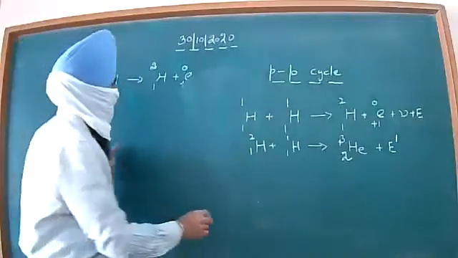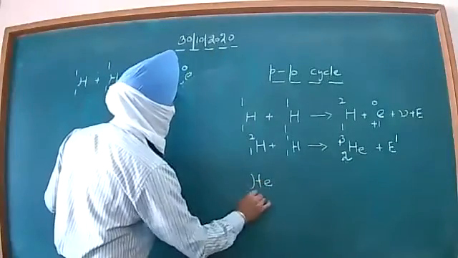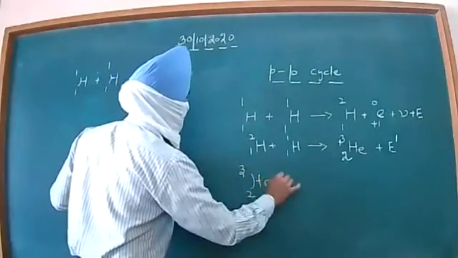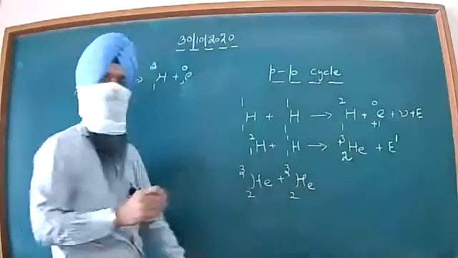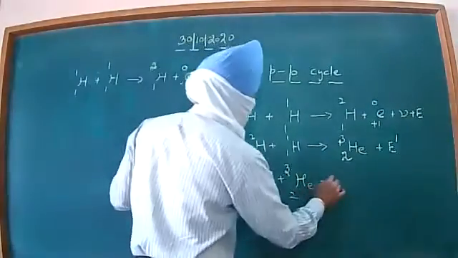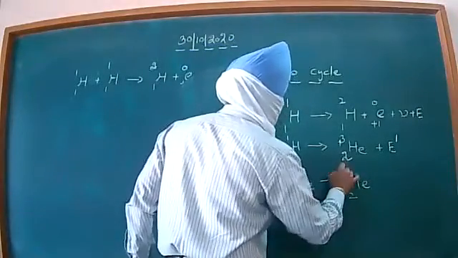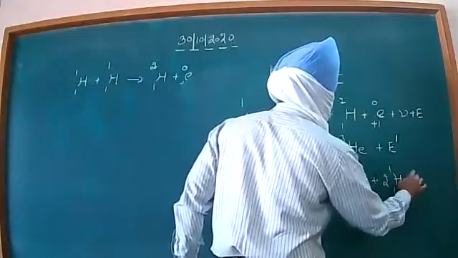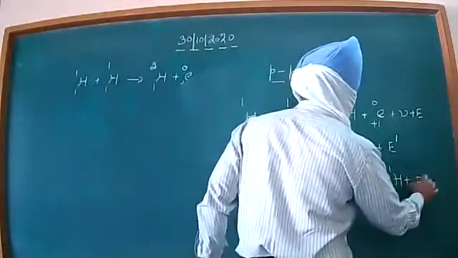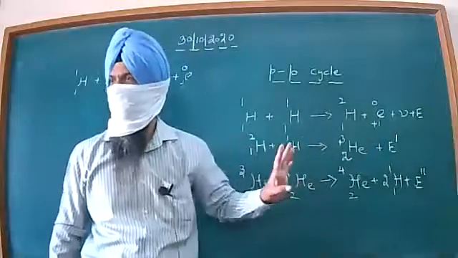Now, dear children, along with this, some amount of energy other than this energy will be given out. And in the third step, this helium isotope He23 and another helium isotope He23 undergo fusion further. It will give you He24, and dear students, we get 2 protons as the byproduct along with some amount of energy other than this energy.